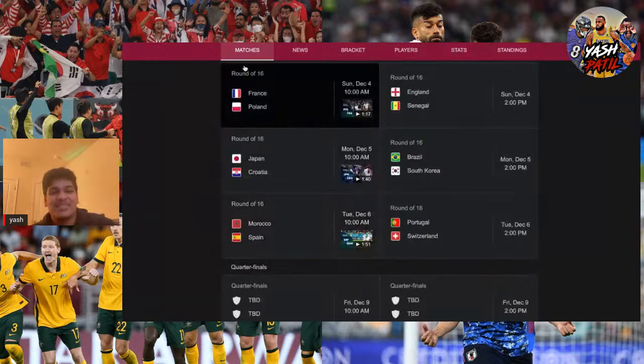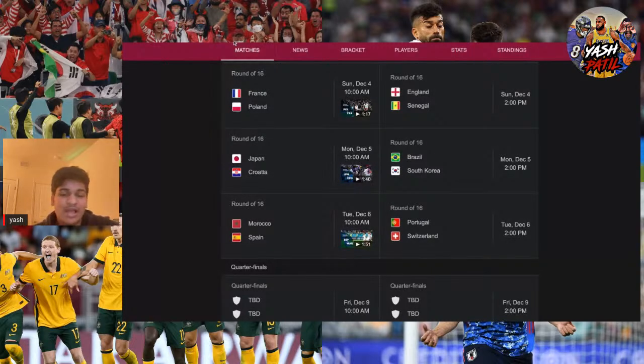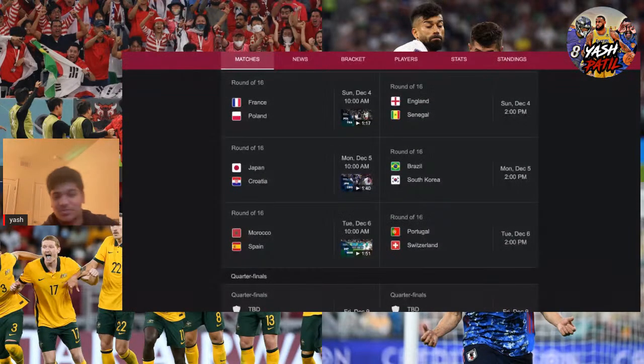I really want... I think I'm gonna go Japan. I think there's gonna be 1-1, and then it's gonna go into... No, I think it's gonna be 0-0 the whole game, and then go into a penalty shootout, and Japan wins. That's what I want to see. I'm doing crazy predictions, but that's what I really hope happens, and hey, it's possible. So let's see. I think Japan will move on.